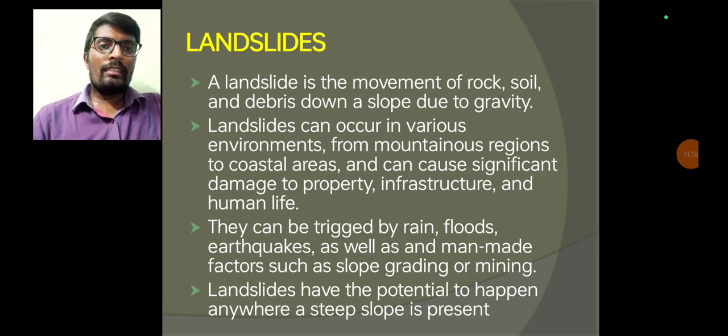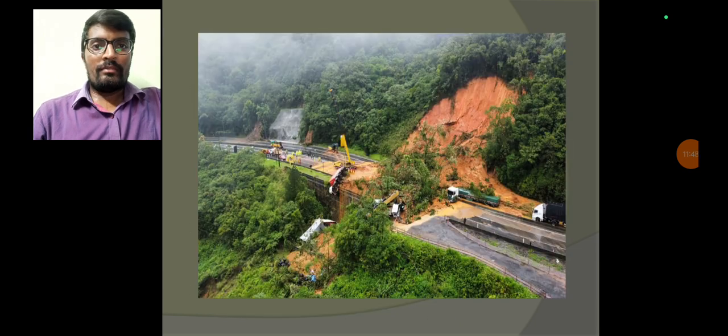For example, excess deforestation leads to landslides. Some trees have long penetrating roots. If the trees are cut, the roots disturb the soil and the surrounding soil, which may cause landslides, and also over-explosive mining procedures for the purpose of granite.